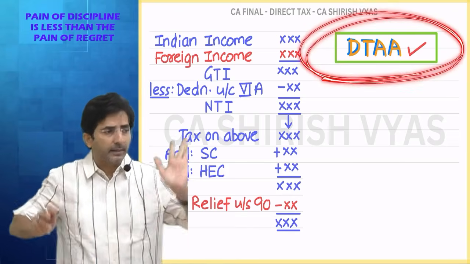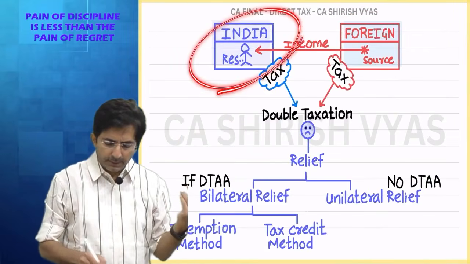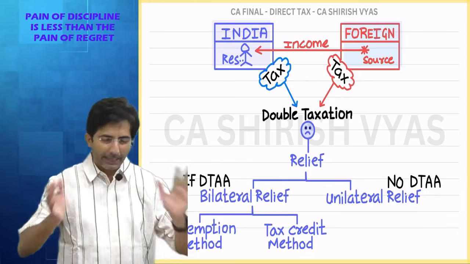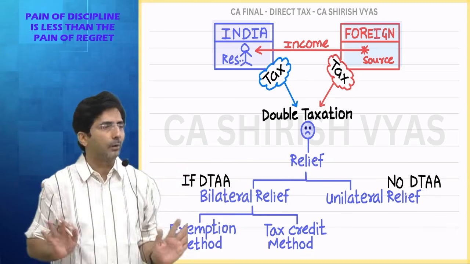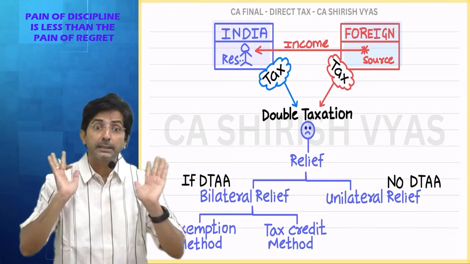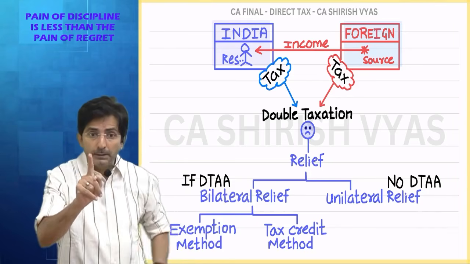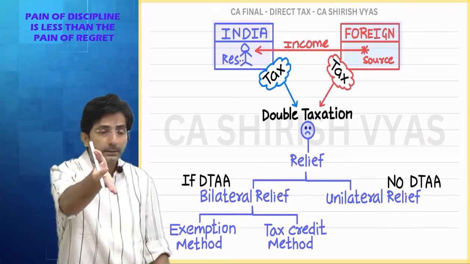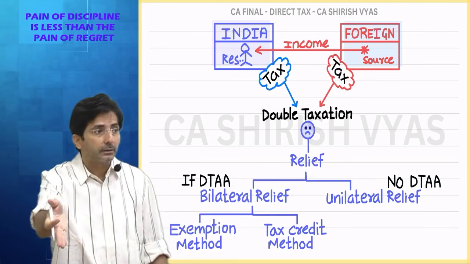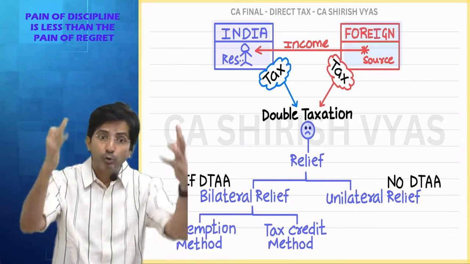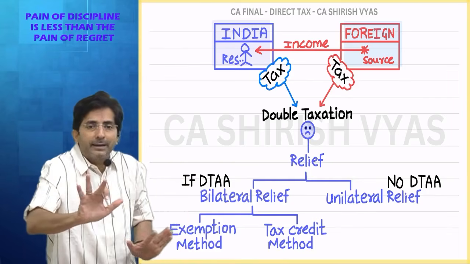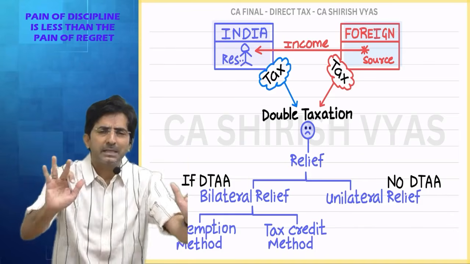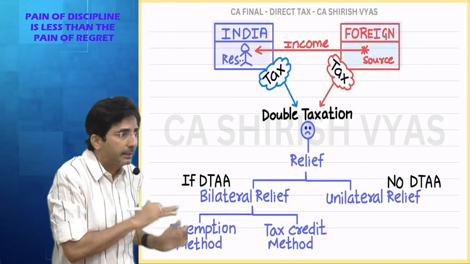See, first let us assume there is a DTAA. Please imagine this is SHIRISH VYAS having income in India and from Singapore. And between India and Singapore there is a DTAA. Actually India has got DTAAs with most of the countries in the world. Roundabout 100 DTAAs India has made. With each country different agreements are made. And how DTAAs are actually made, that is also there in a separate topic in your syllabus. There is one topic called Model Tax Convention. There you will study how DTAAs are actually made. Here you will not study that. Here you have to understand, yes, there is some DTAA. How it is made, forget it. If there is a DTAA, how do we get the relief? That's what we are studying in this topic, okay?